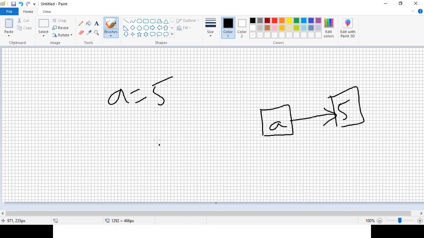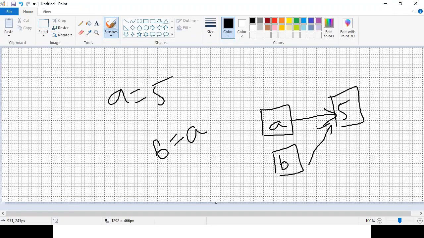If I say b equal to a, for b also it allocates separate memory, but it points to the same memory location. This we call shallow copying.